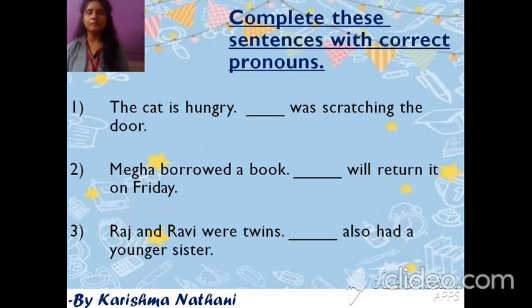Next is complete these sentences with correct pronouns. First is the cat is hungry. Blank was scratching the door. For the cat, we have to put pronoun. So as we know, the pronoun for cat is it. The cat is hungry. It was scratching the door.